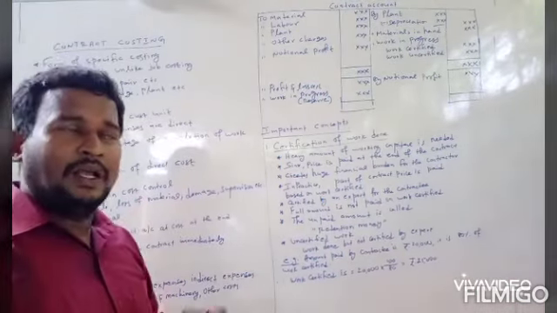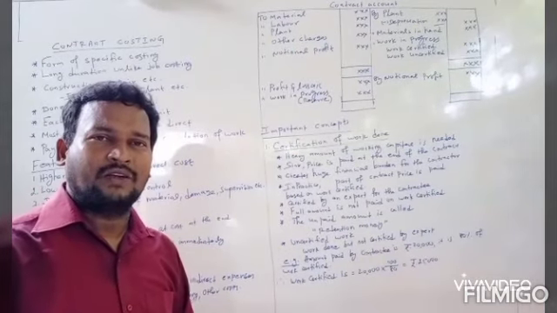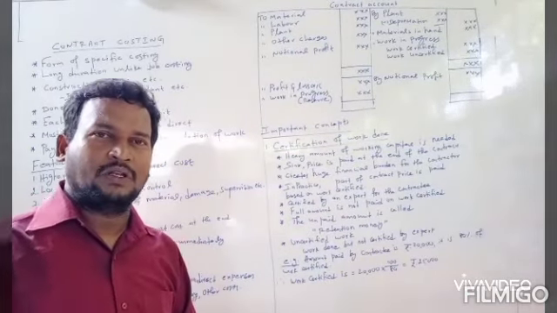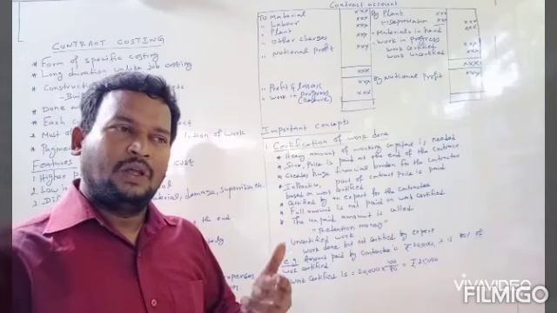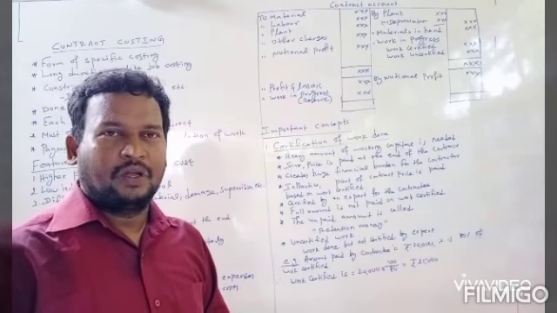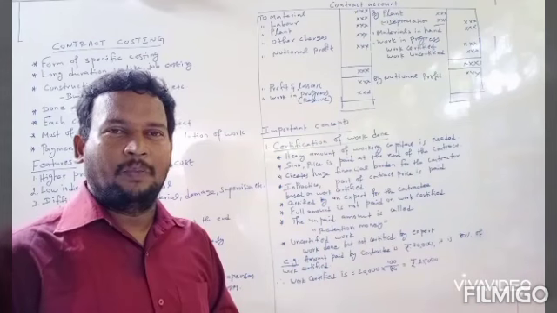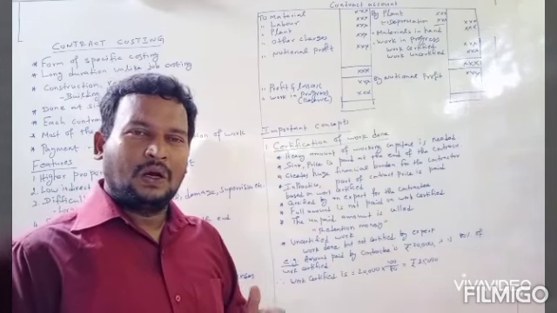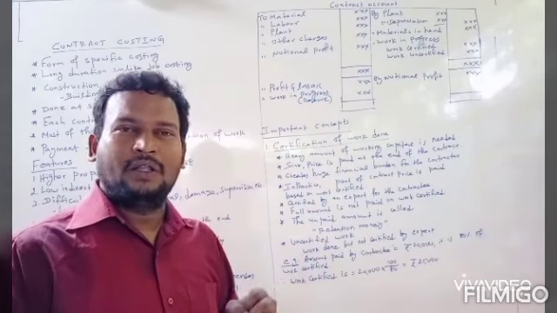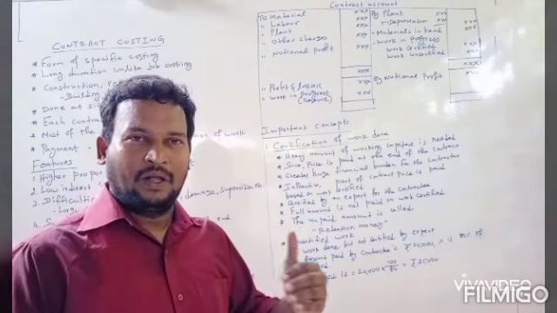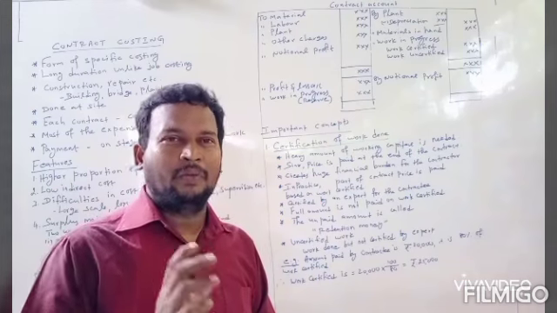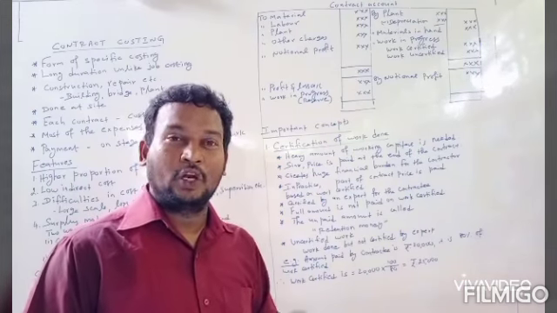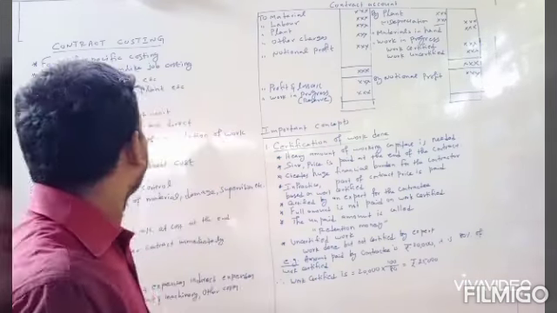Examples for contract costing are construction of buildings, construction of bridges, construction of a plant, or any other things, or repair of buildings, repair of plant, or any other thing. The contractor takes up the work by an agreement, a contract. In the contract, everything will be explained, including the contract price.